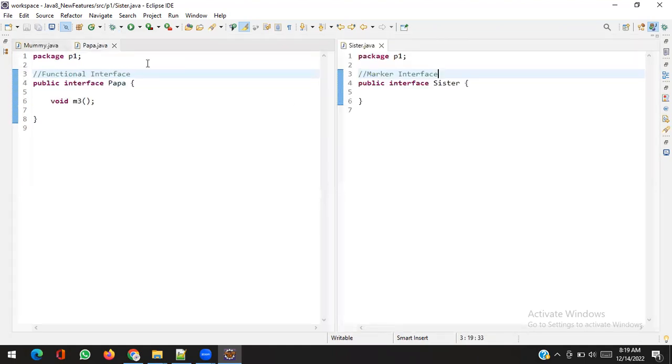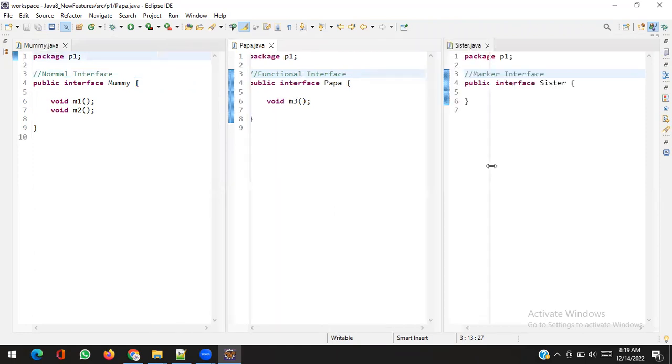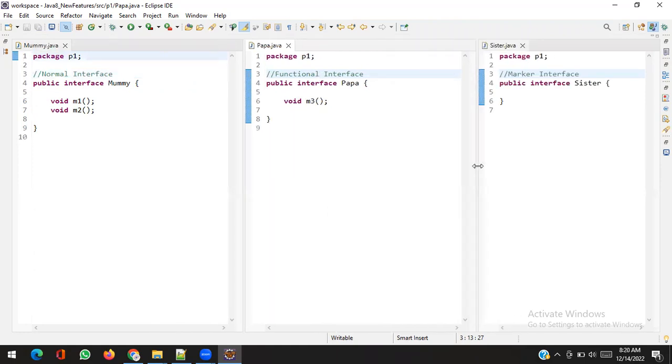Now you know the difference between these three. A normal interface has zero or more methods. A functional interface has exactly one abstract method. A marker interface has an empty body, nothing. Is this point clear or not?